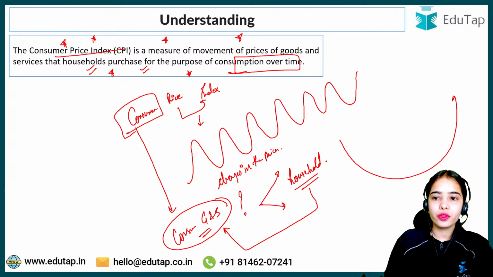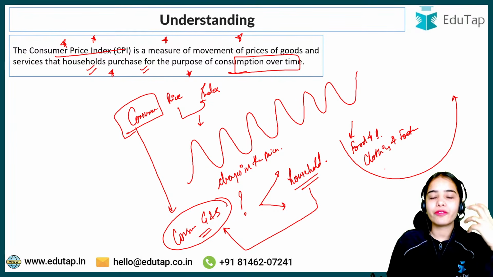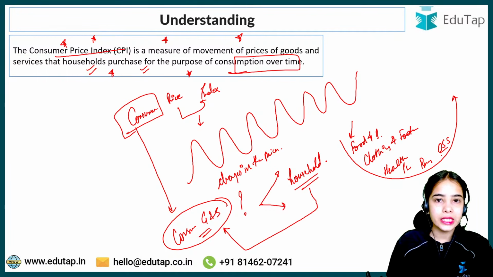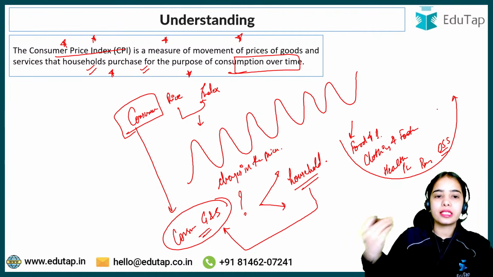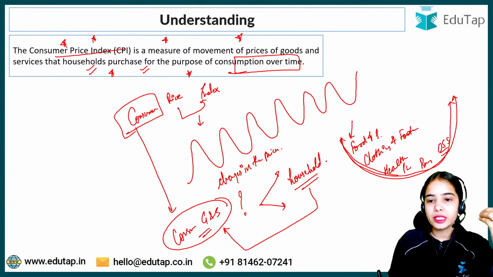So there is a basket of goods and services that we are consuming. We are consuming food and beverages. We are buying clothing and footwear. We are also buying various services: healthcare services, personal care services, nanny services, babysitter services, online subscription services and such. So we are buying different goods and services. This is a basket of goods and services that the households are consuming.